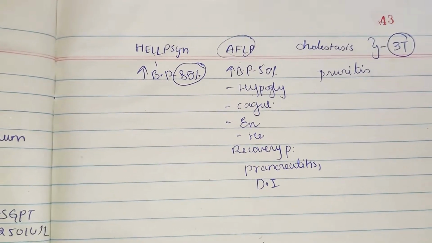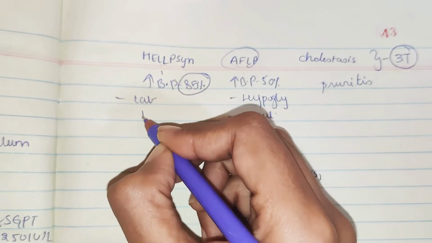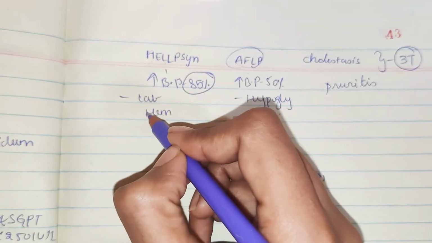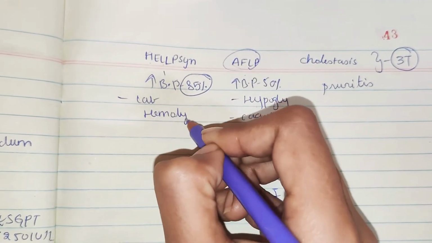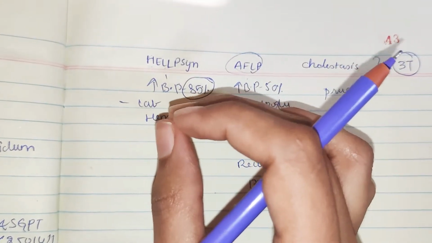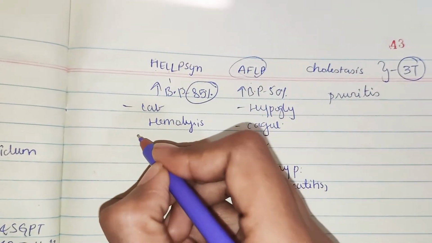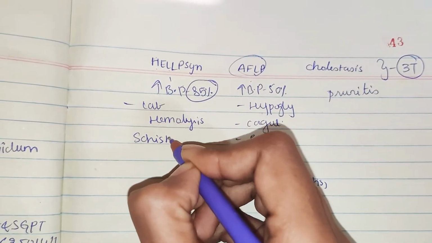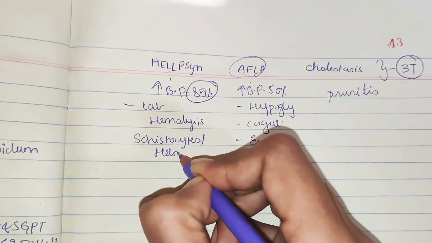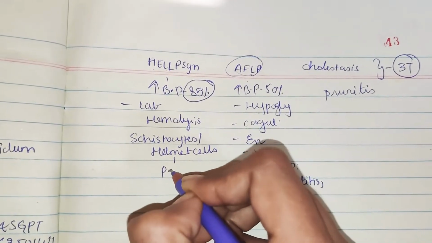In the lab findings, especially in HELLP syndrome, H means hemolysis. That is, you can understand hemolysis. Schistocytes, or helmet cells, are seen in the peripheral smear.